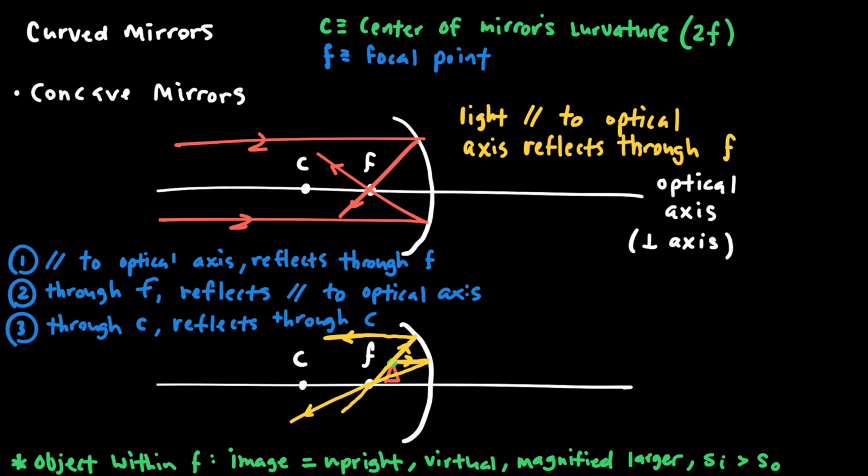The last ray should go through the center of curvature and then reflect through the center of curvature. And so really I can only draw one ray here. It would be both coming in and coming out through the center of curvature. And what I can then do is take the reflected parts of each one of those rays. So we should be imagining a ray that's right about here. That's one of the reflected rays.